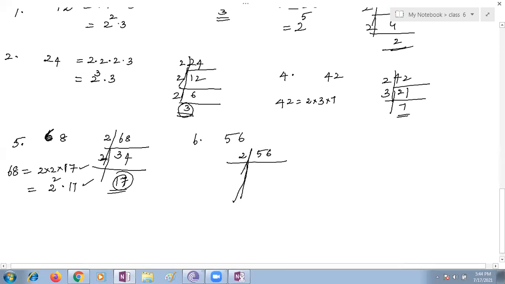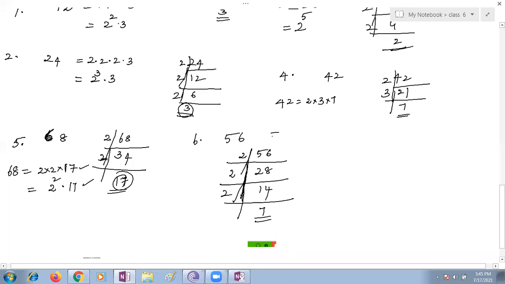Just imagine, if you are dividing by 2, suppose you have 56 chocolates with you, half of 56, how much? Half of 50 is 25, half of 6 is 3. So 25 plus 3 is how much? 28, ma'am. Again, shall I divide with the 2 table? Yes. 14. Very good. Next, shall I go with the 2 table? Yes, ma'am. How many times? 7 times.